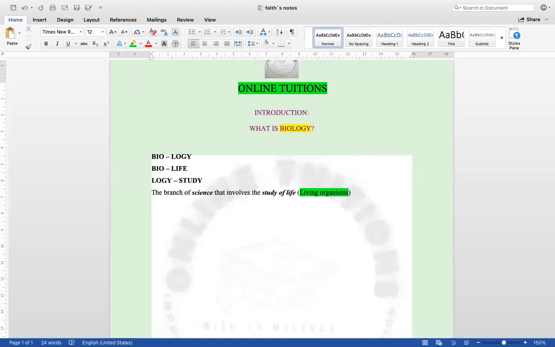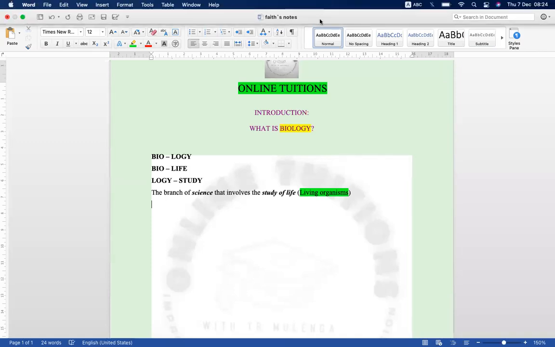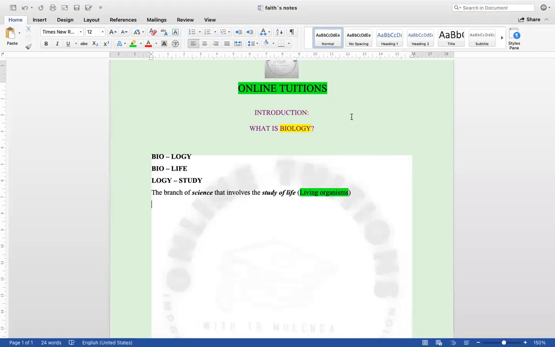Now, biology, just like chemistry, is quite wide. If you look at how many living organisms we have, they are quite a lot. And therefore, we cannot manage to study everything at a go. So the only way we can start this biology is by looking at the branches that biology has.